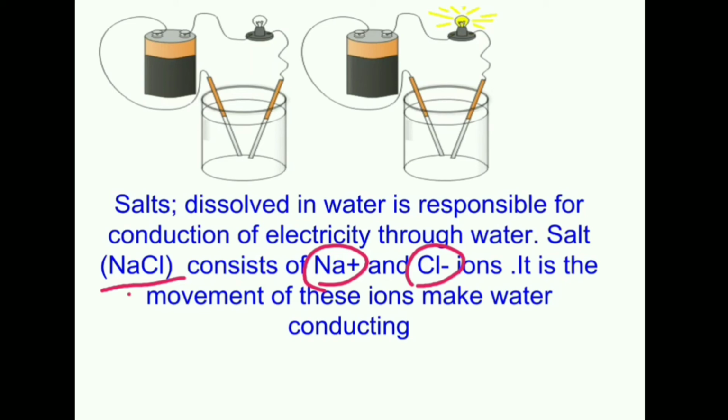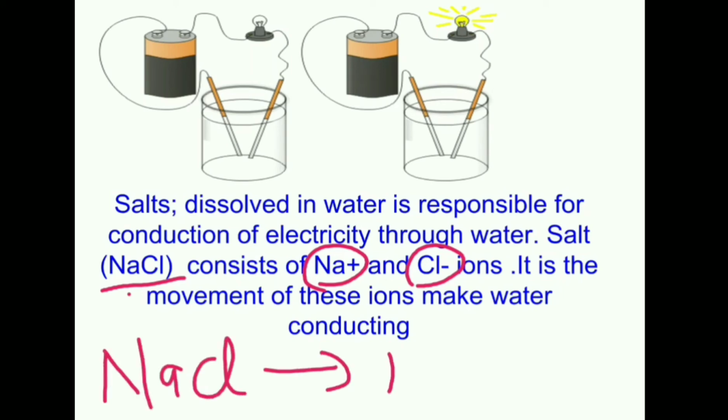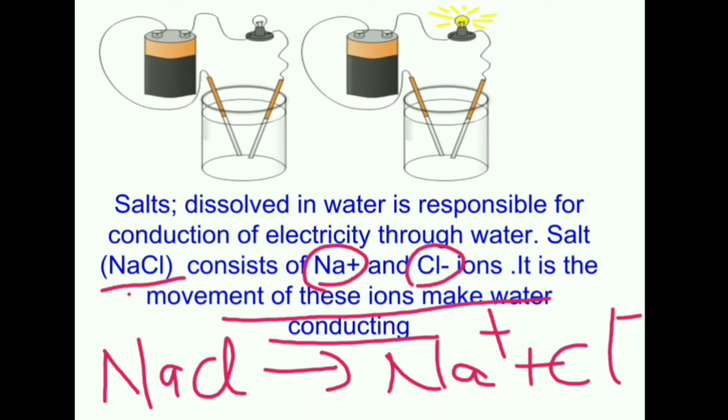So when we pass the electricity, the movement of these ions starts. राइट तो जैसे ही हम इलेक्ट्रिसिटी पास करेंगे तो ये जो दो आयंस बने हैं they will start moving and the movement of these ions makes the water conducting. So we realize that flow of electricity in liquid is due to the movement of ions in them.